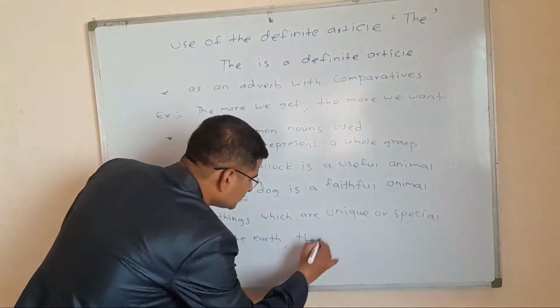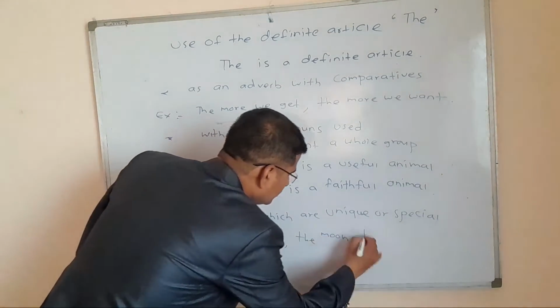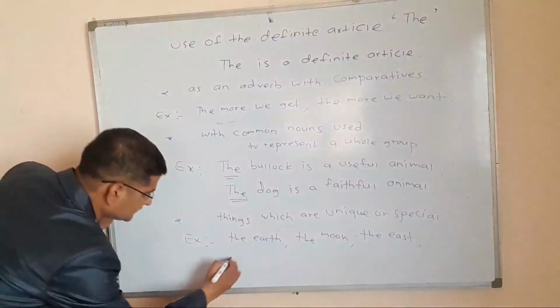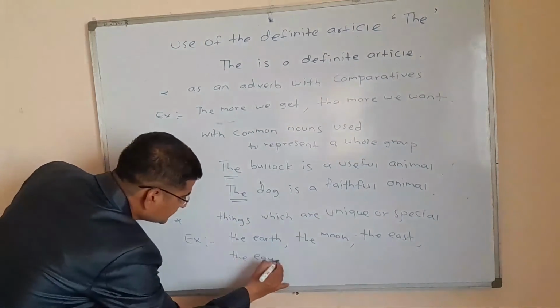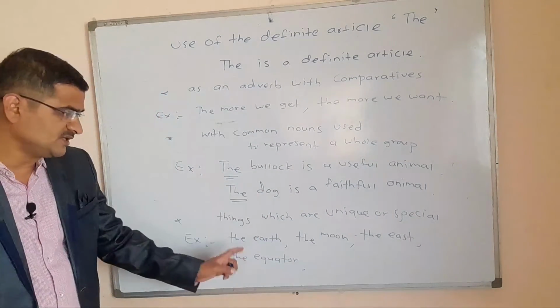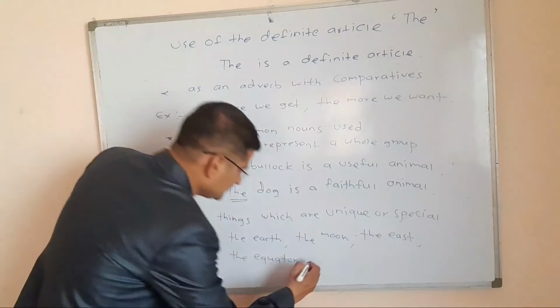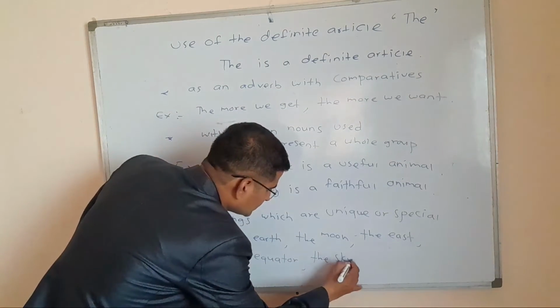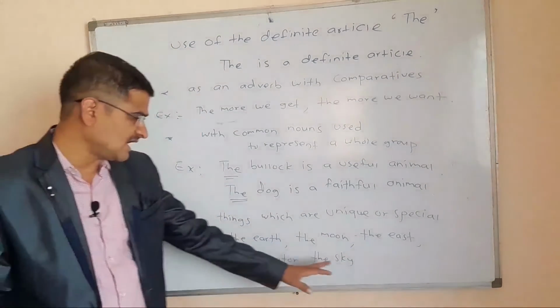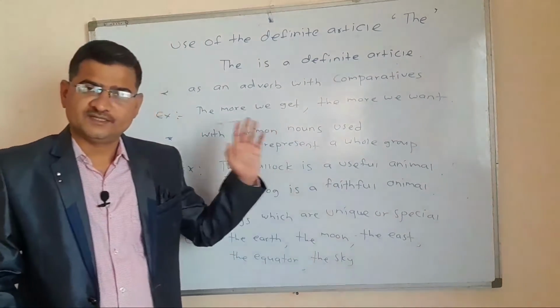The moon, the east, the equator, the sky, the sun.